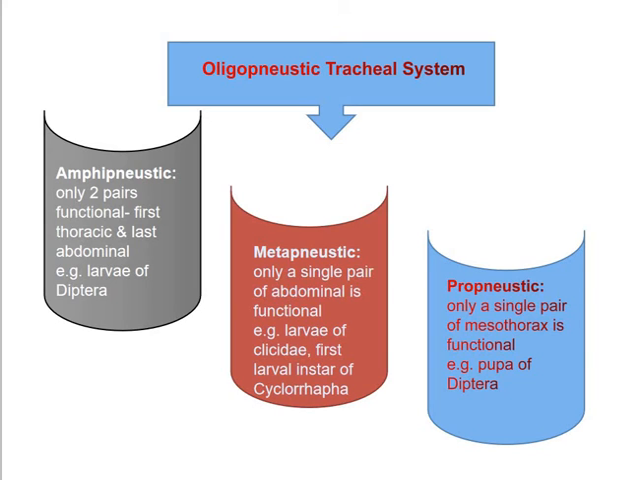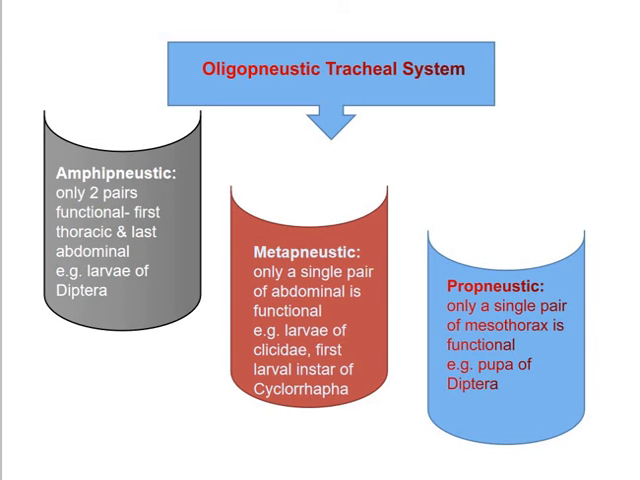So, amphi indicates 2, meaning the first pair of thoracic and the last abdominal pair remain functional. An example is found in the larvae of Diptera. So, the Diptera order, where different types of flies are there, such an amphinucleic kind of tracheal system is present.